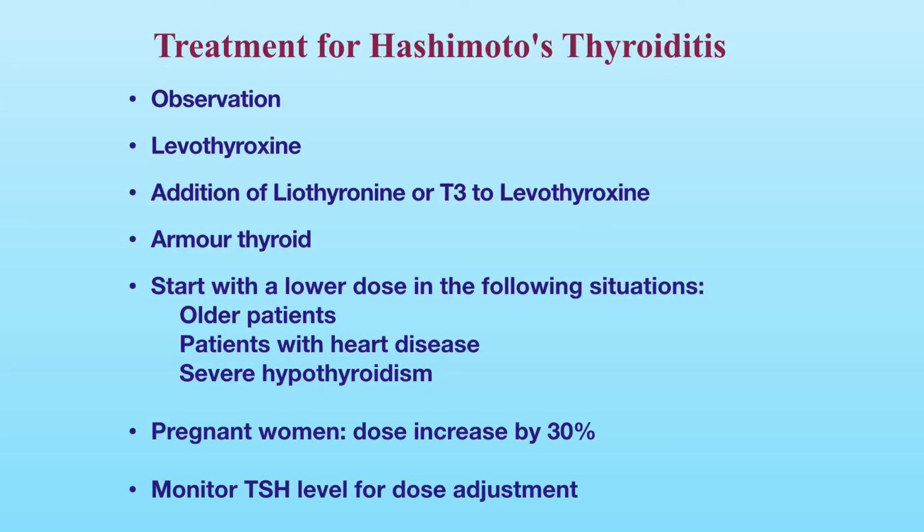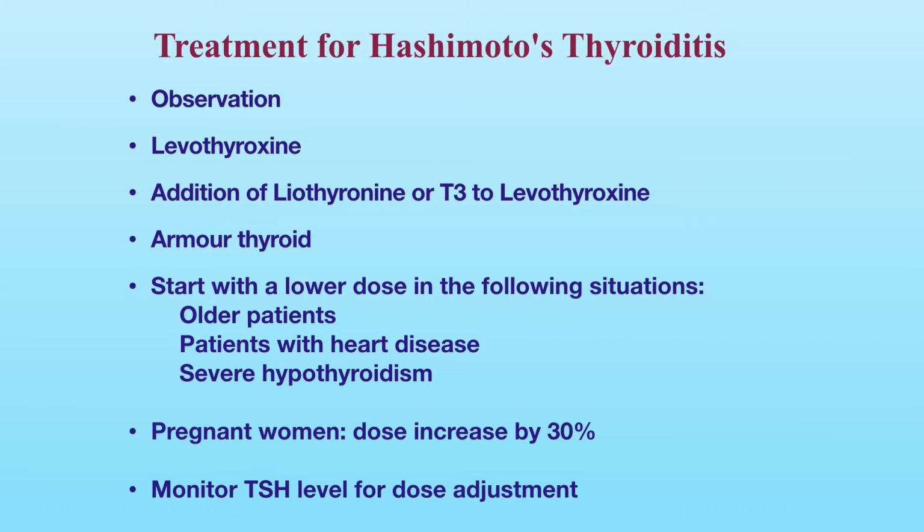Some patients may continue to have unresolved symptoms of hypothyroidism while on levothyroxine. Some of these patients may need to take a small amount of liothyronine for symptom relief, although most clinical studies fail to demonstrate the advantage of this method of treatment.